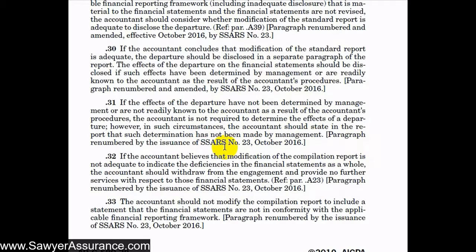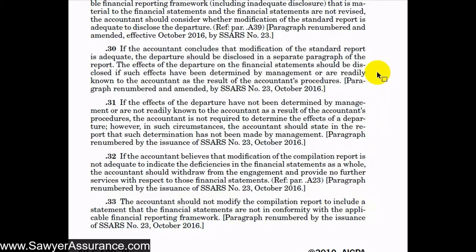And if we decide that modification of the compilation report, for instance, adding that paragraph to it, is not adequate to indicate the deficiencies in the financial statements as a whole, then we should withdraw from the engagement and provide no further services with respect to those financial statements. And also, we should not modify the compilation report to include a statement that the financial statements are not in conformity with the applicable financial reporting framework.